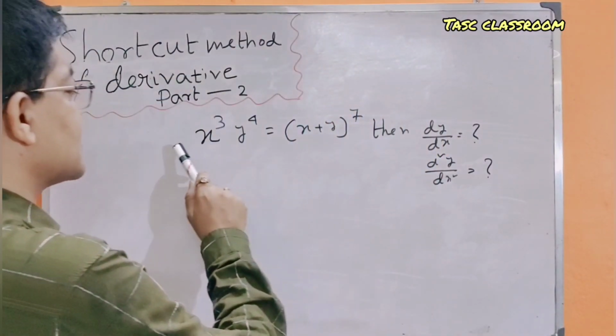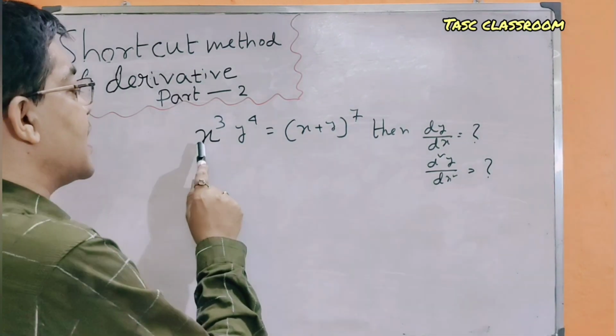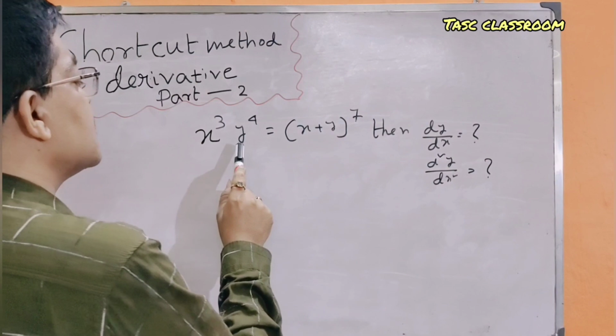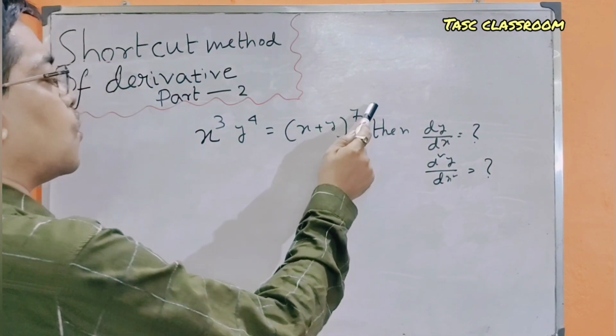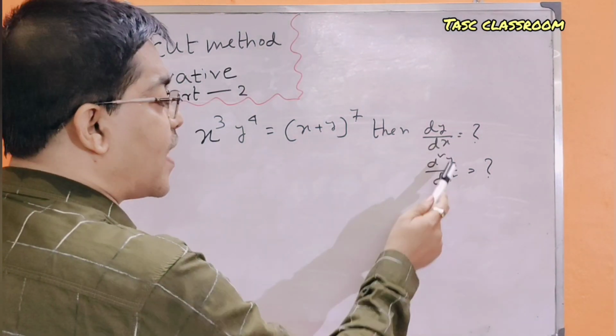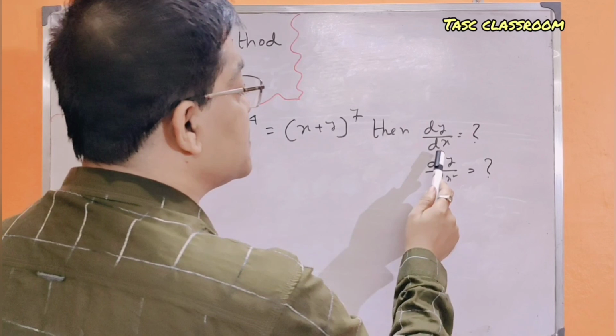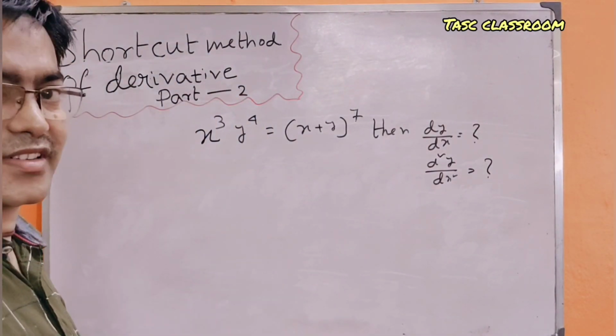Today, I will teach you the shortcut or magical method of part 2. Here is the problem. The problem is x cube into y to the power 4 is equal to x plus y whole to the power 7. Then what is the value of dy/dx and d2y/dx square? Here is the conventional method.